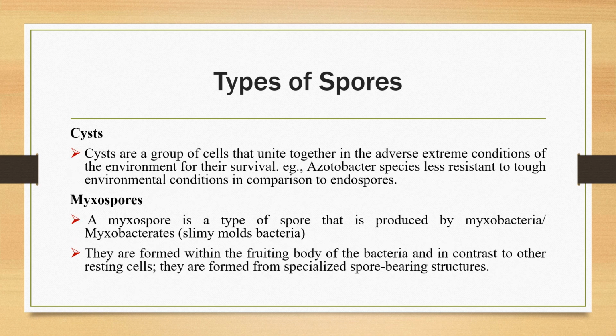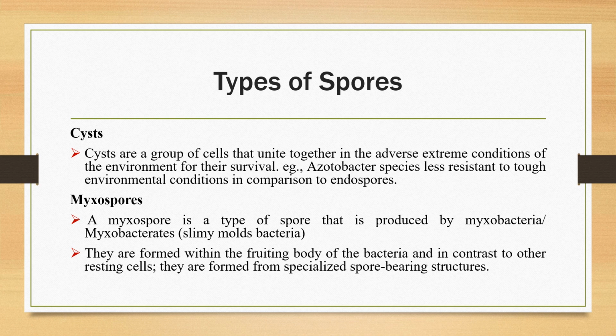The third form of spores are cysts. Cysts are basically a group of cells. When the conditions are unfavorable, these cells join together and form a group, and this is the specialty of Azotobacter species. They are less resistant to tough environmental conditions in comparison to the endospores. And the fourth category is myxospores.